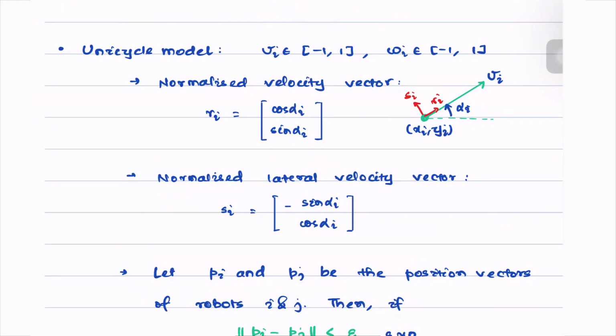Would the guidance law proposed for the case of formation control work if we now impose constraints of input saturation? So students can try out all these variants and modify the guidance laws or distributed control laws accordingly. With this, we will move on to the next step.